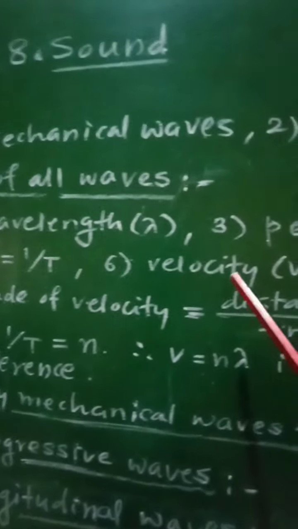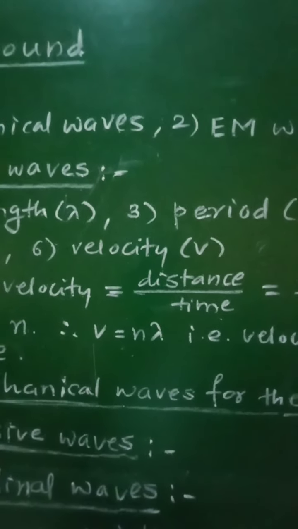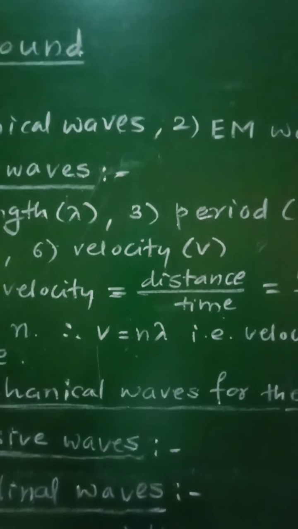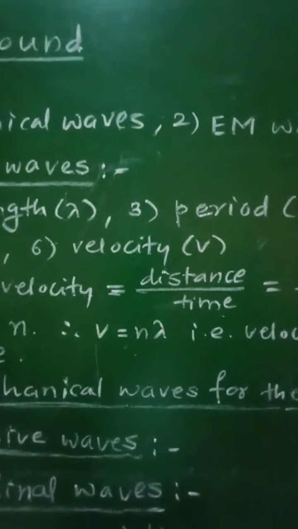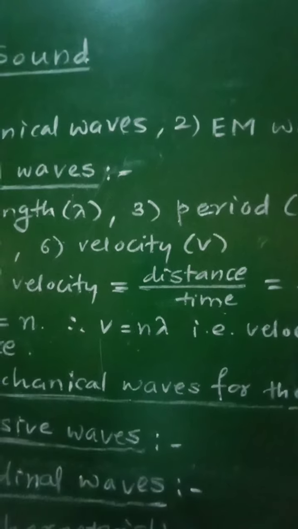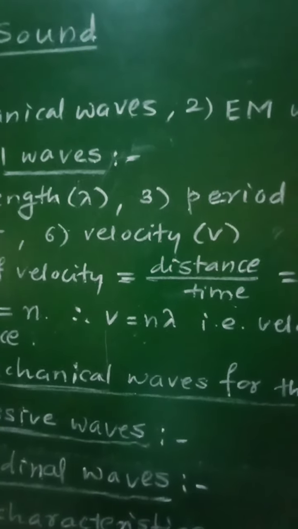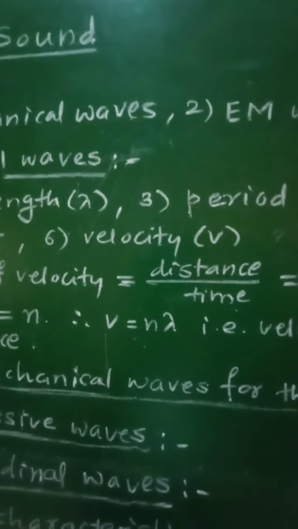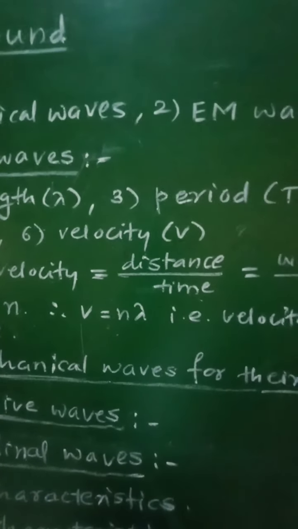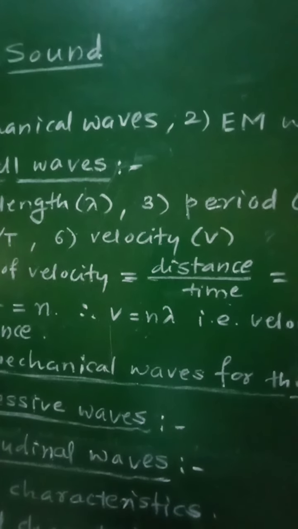Then the sixth property is velocity of the wave, denoted by v. It is defined as the distance covered by a wave per unit time. Now we know that during one period, that is capital T, a wave covers a distance equal to its wavelength.